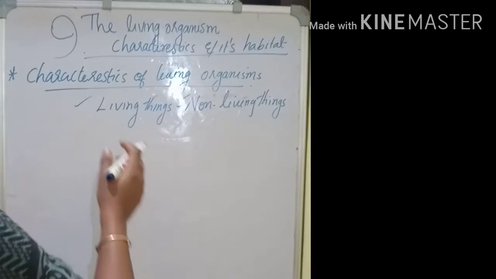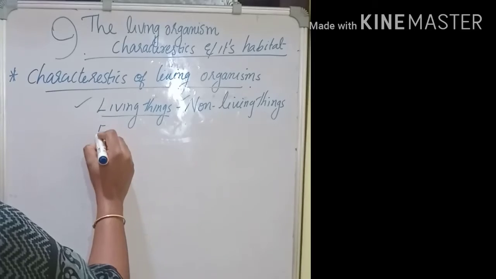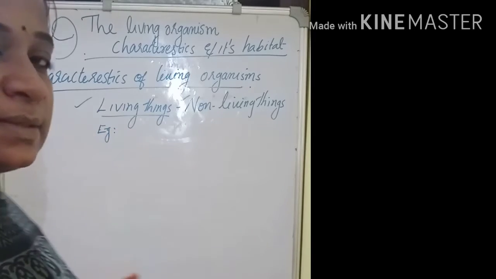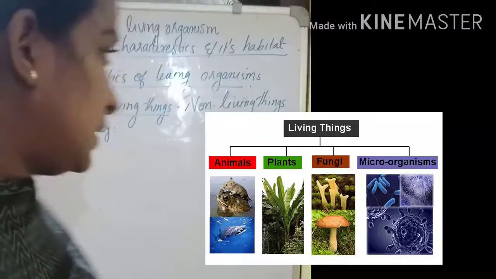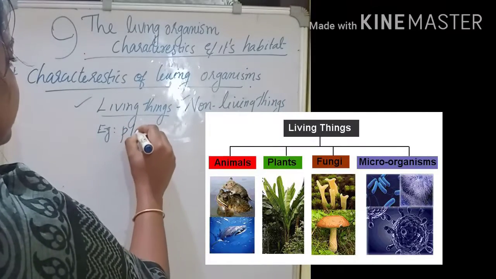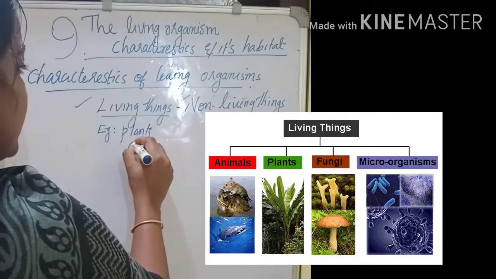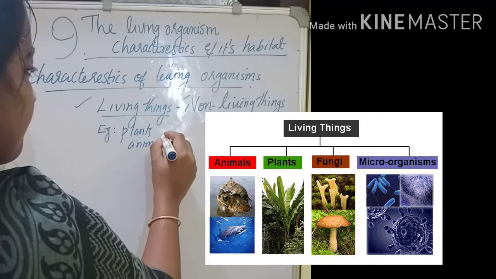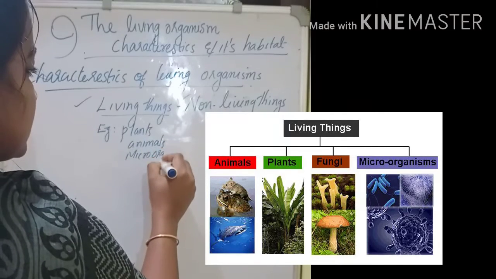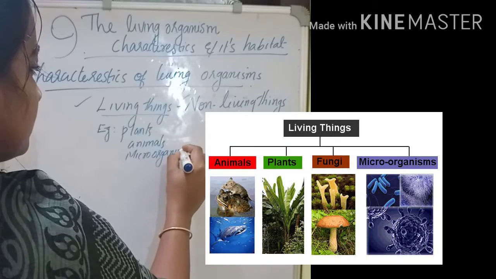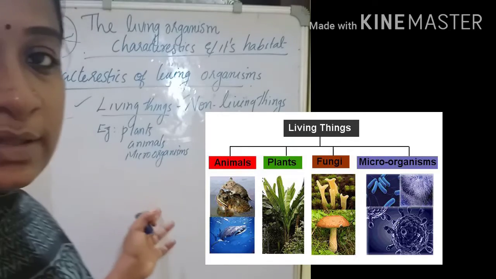So I will write some examples for living things. Plants, animals, microorganisms are examples of living things, right?